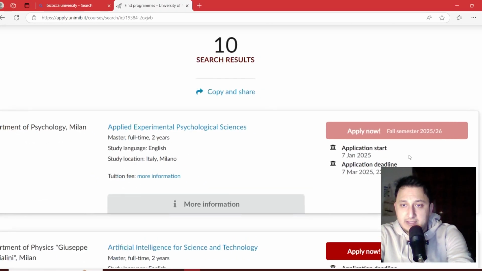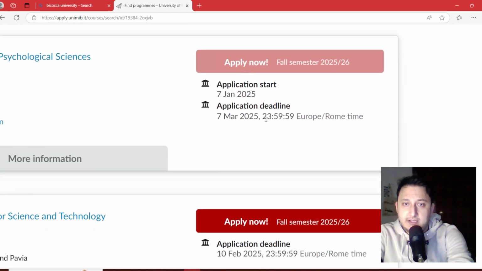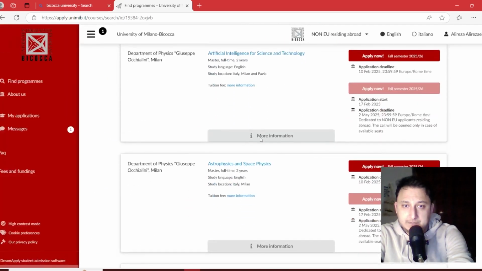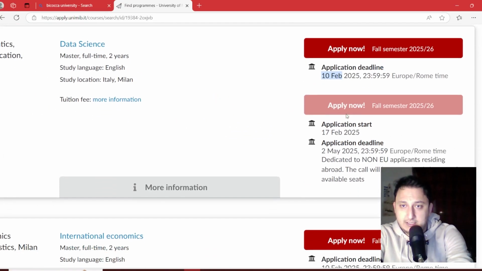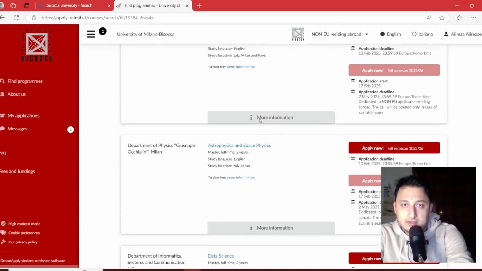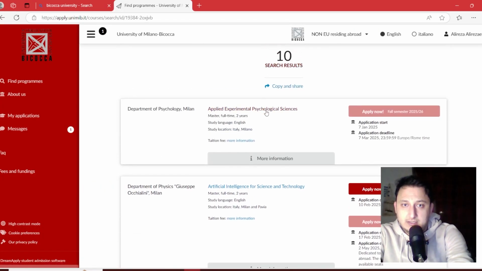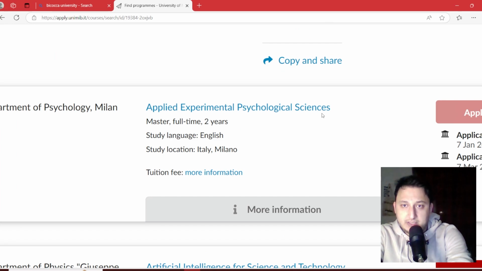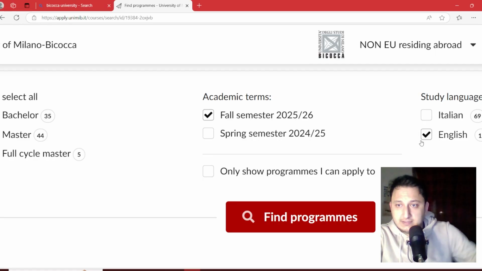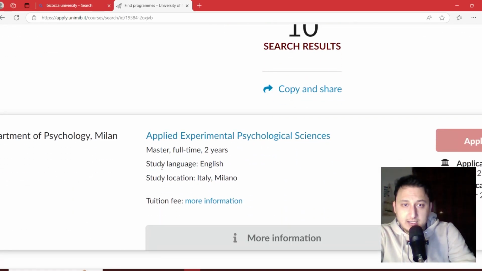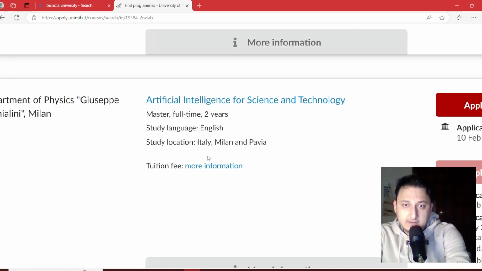Pay attention to the right side. You can see the deadlines for each major, and most of them are on the 10th of February in 2025. Courses like Applied Experimental Psychological Sciences are available for applying, but let's pay attention to the location and study language also. We have filtered here, but sometimes it can be in 2 languages because of the situation of the